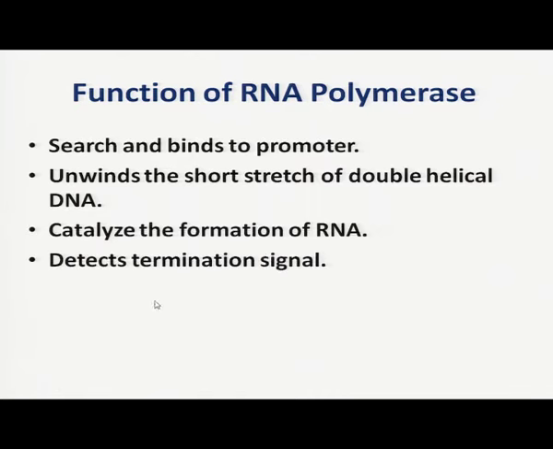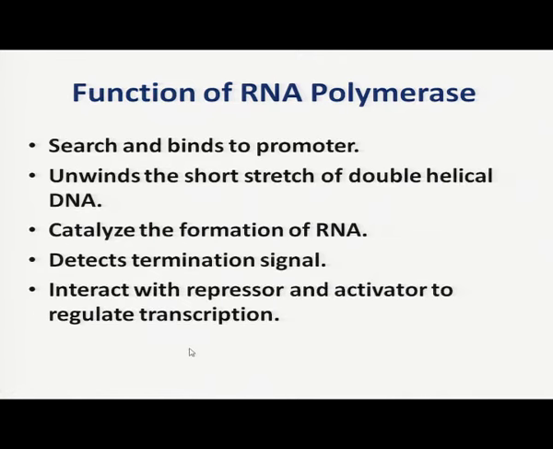The RNA polymerase detects the termination signal. If a certain process has been started, it has to be terminated also. So, for termination, the RNA polymerase detects the termination sequences and gives the signal for termination of transcription. Last but not the least, the RNA polymerase interacts with repressor and activator to regulate transcription. The process of transcription is always regulated by different enzymes or proteins. So, RNA polymerase, with the help of repressor and activator, controls or regulates the transcription. So, these are a few functions of RNA polymerase.